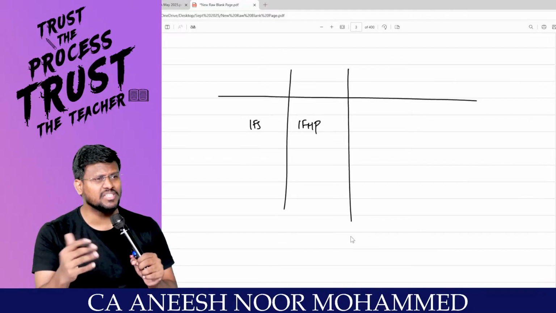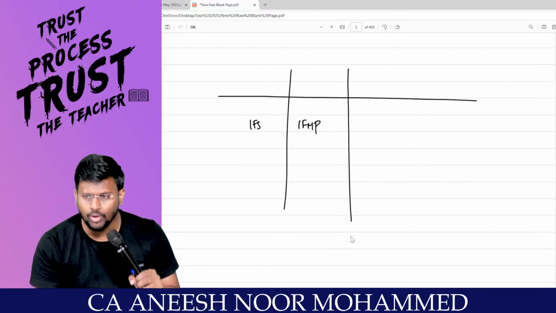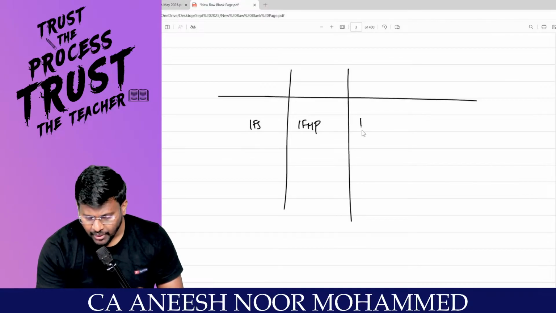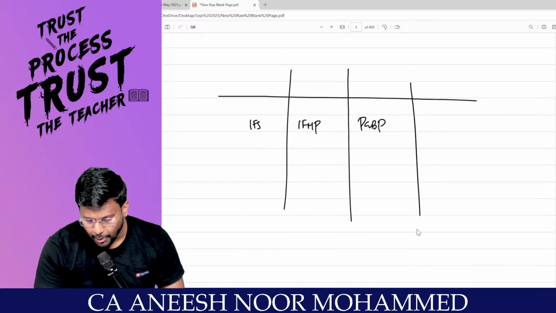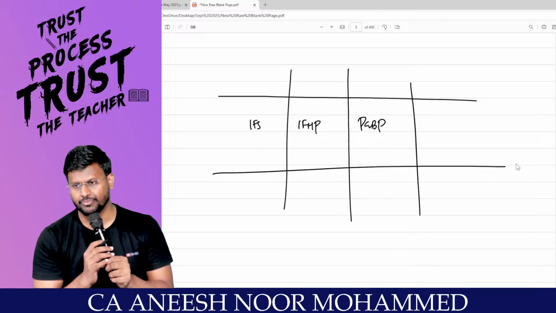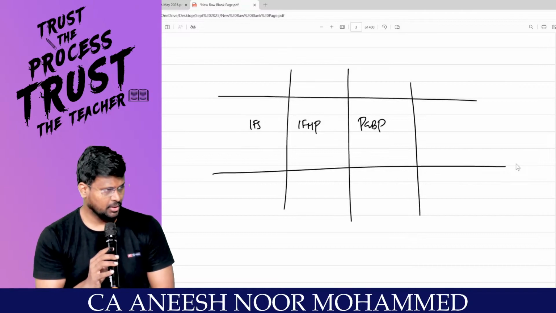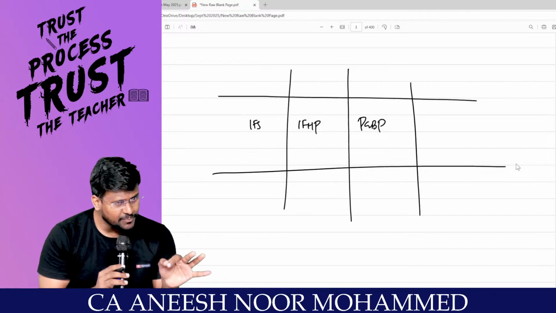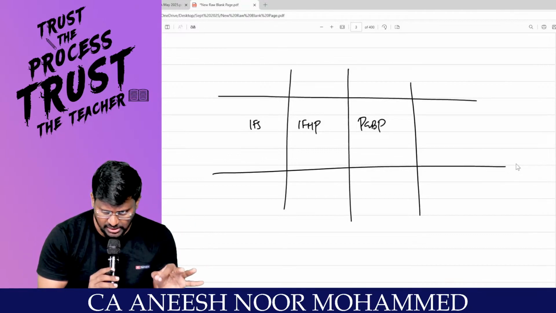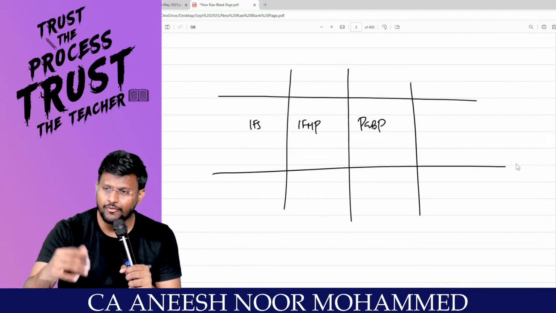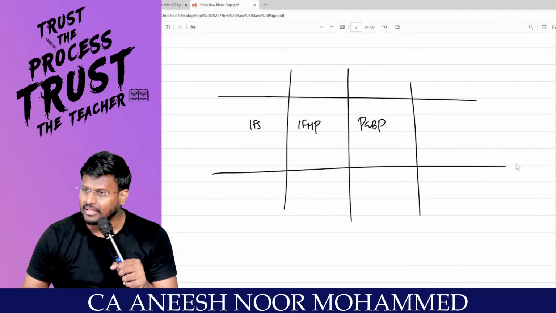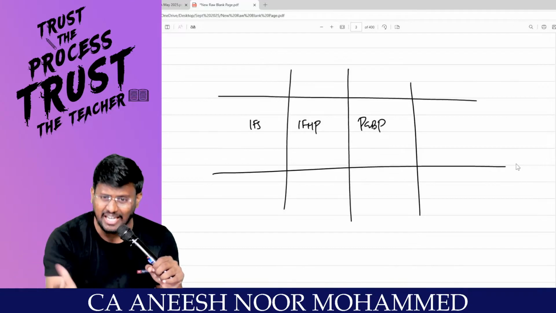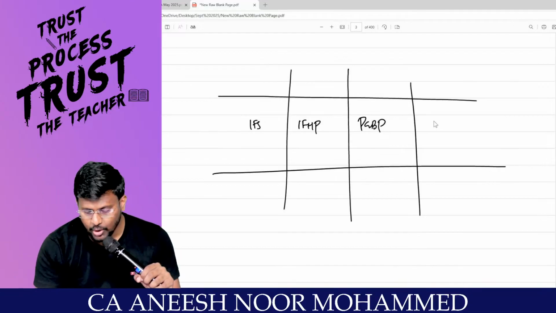Everyone will not be interested to go for a job. Certain people will be businessmen. They will do business on their own, right? That income will be taxable under the head profits and gains of business or profession. Have you purchased a house? You can let out that house. If you let out the house, you will get rental income, correct? Sometimes you may sell that house. If you sell the house, you will get capital gain.